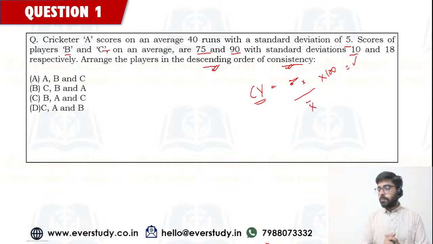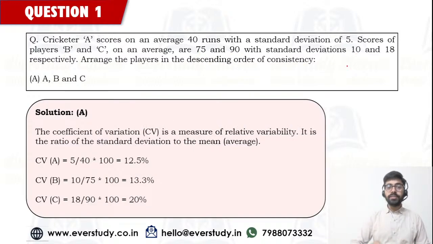तो फटाफट से कंप्यूट कीजिए कोफिशिएंट ऑफ वेरिएशन, और आंसर्स आने शुरू हो गए हैं. कैरोलिना और पार्वती ने आंसर्स मुझे दे भी दिए हैं. They are saying answer is option number A, and guys, you are definitely right. Answer is option number A. I appreciate the speed with which you have given me the answer. सहाना का भी आंसर एकदम सही आ गया है.